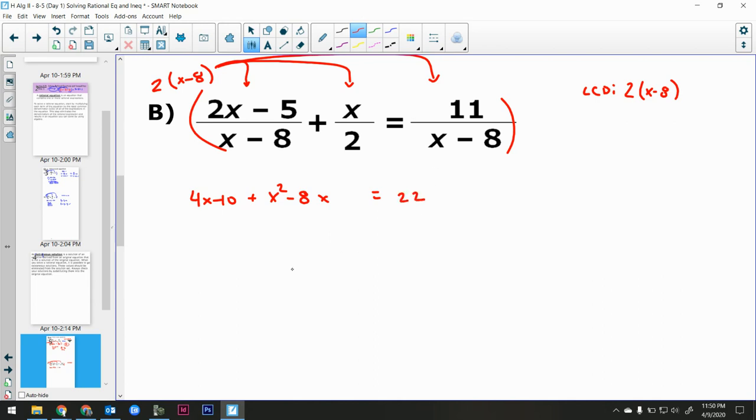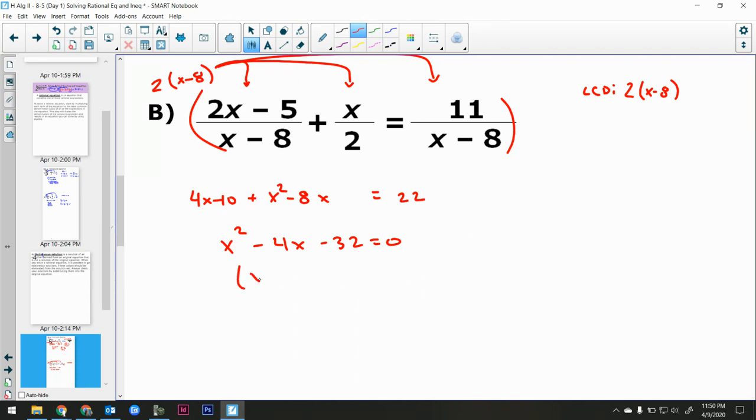Okay, so let's put it into standard form all on the left side. So x² - 4x, and then we have a negative 10 and then a minus 22, so negative 32 is equal to 0. Okay. All I did was reorder. x², the 4 and the negative 8 give me the negative 4, the negative 10 and the minus 22 coming over to the left to give me negative 32.